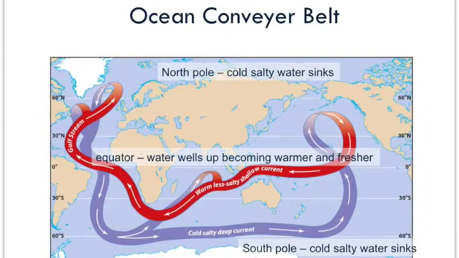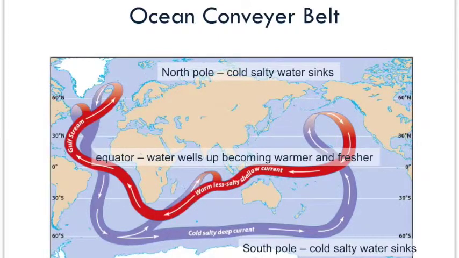Here near the equator, we have this warm, less salty, shallow current. As it migrates towards the North Pole, it's going to cool and become more dense. It's going to sink. So this cold water is going to travel again down across the equator, down towards Antarctica. This is a very deep current. It's going to continue to travel and then back up to the equator where it's going to warm up. As it warms up, it's going to rise. And again, you're going to get this ocean conveyor belt that exists on Earth.